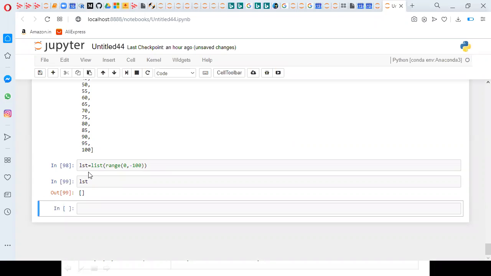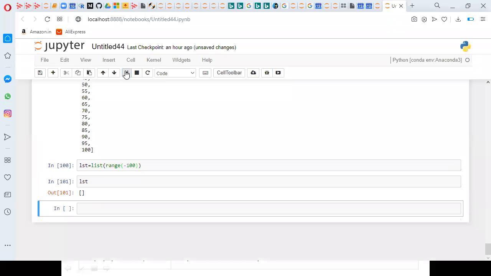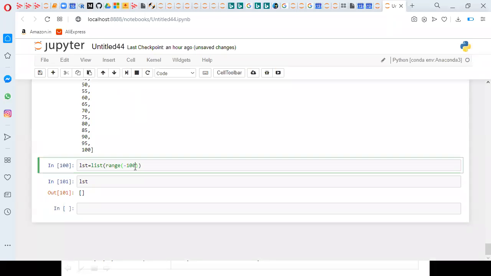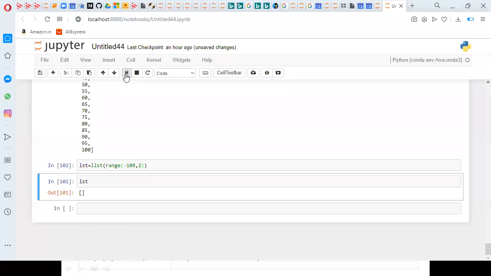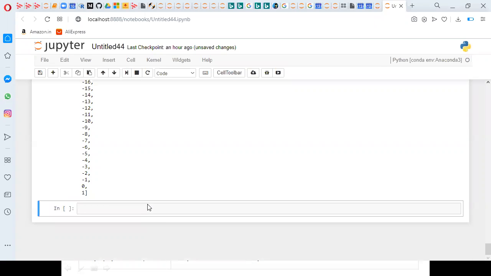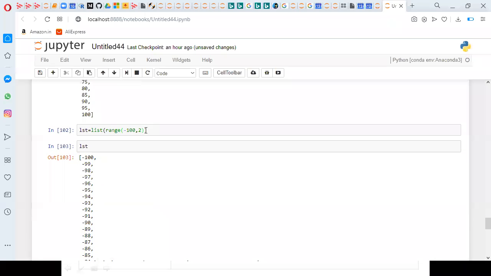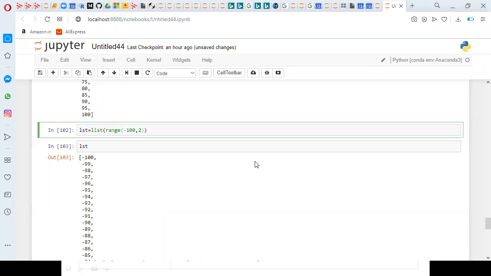So you should keep in mind that if the range has a negative value, start is optional, you don't need to mention it. If I mention stop as -100, then it generates an empty list. But if I mention a step value, if it is positive, then also we can't get anything. Sorry, from -100 to 1, I'm getting 0, 1. So if you mention a step value, then only you will get values.